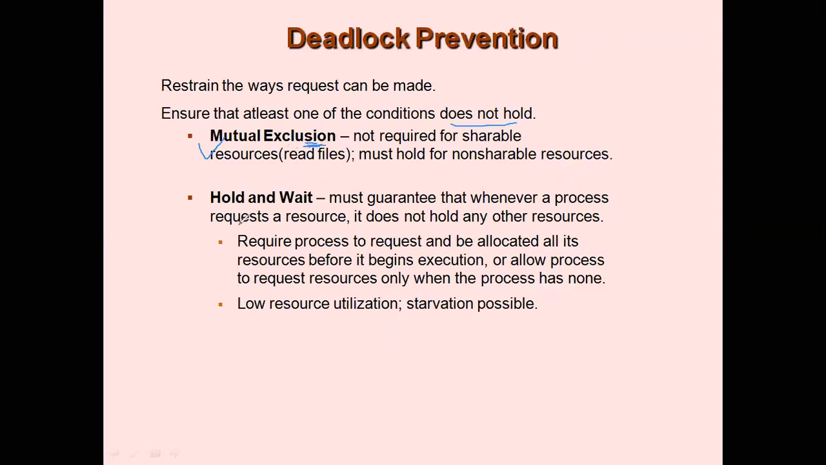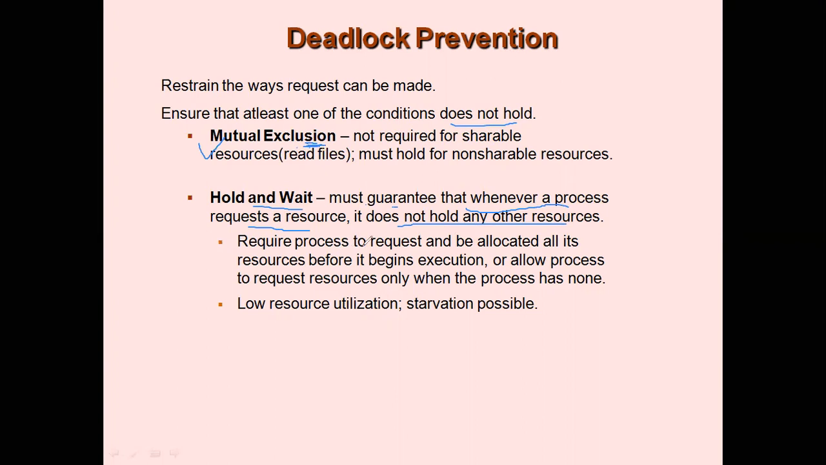Hold and wait. Earlier, the concept for hold and wait was that processes were holding resources and also requesting other resources held by other processes. So we have to break the chain of hold and wait. That is done by guaranteeing that whenever a process requests a resource, it does not hold any other resources. For example, if P1 wants R1, then if P1 holds any resources, it should release them. Only then can it request the other resources.